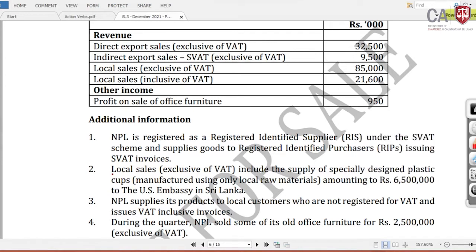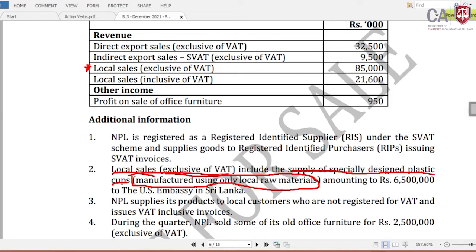Now the local sales, which is addressing this part, Lamai. What it has mentioned: include the supply of specially designed plastic cups, okay, manufactured using only local raw materials. We may have imported raw materials, we may have local raw materials.